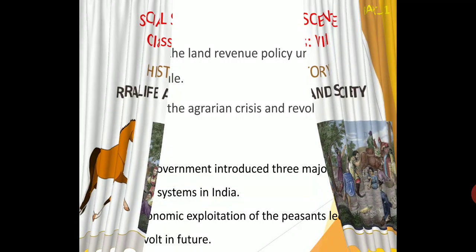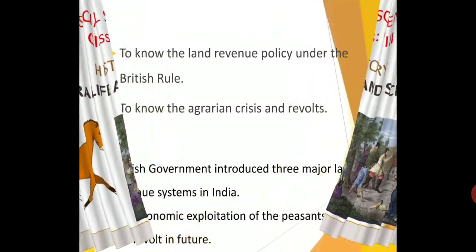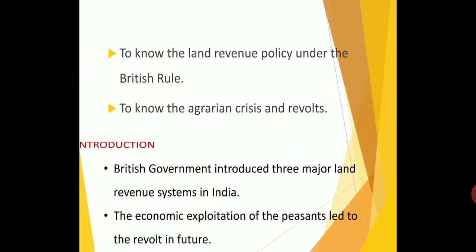So, the learning objectives. In this lesson we are going to know the land revenue policy. Revenue means income. So we will know the land revenue policy under the British rule, then the merits and demerits of the land revenue policy, and the agrarian crisis and revolt.